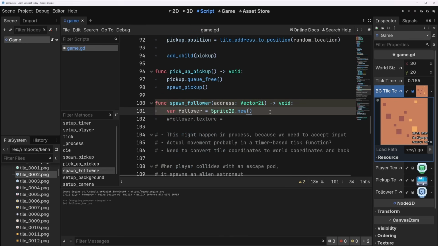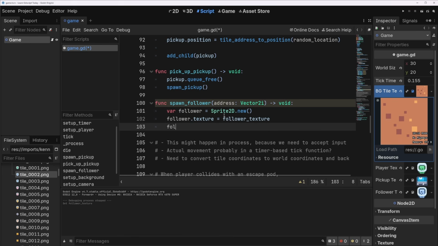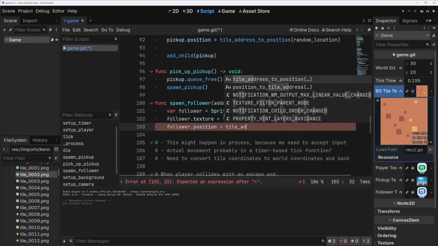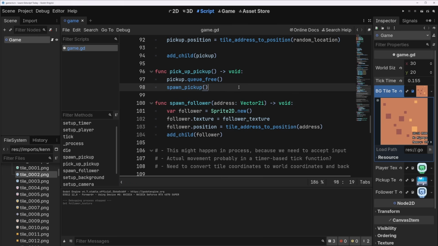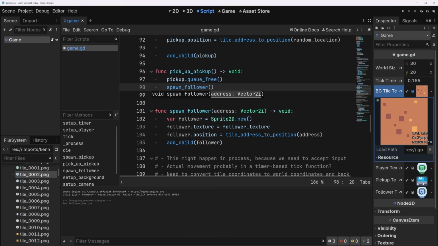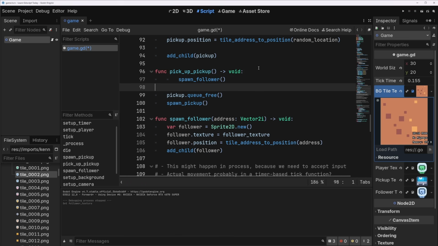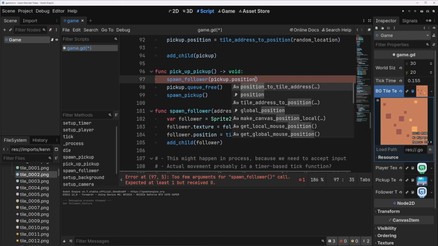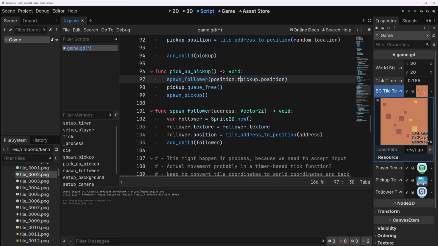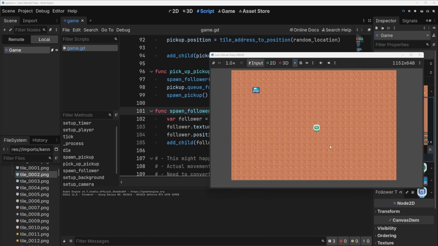So back to our spawn follower here. Do var follower equals Sprite2D.new, follower.texture equals follower texture. Well, we will make follower.position equals address to position address, and then we'll do add child follower. This should be fine. We'll do that here. Spawn follower. We need to put it before we free the pickup, though it's queue free, so it won't matter. And we get the address by taking the pickup.position, and we do position to tile address of pickup position to get the actual coordinates for it. Let's see if this works. It might not. I might have forgotten something. Nope, that works. We now have a follower.